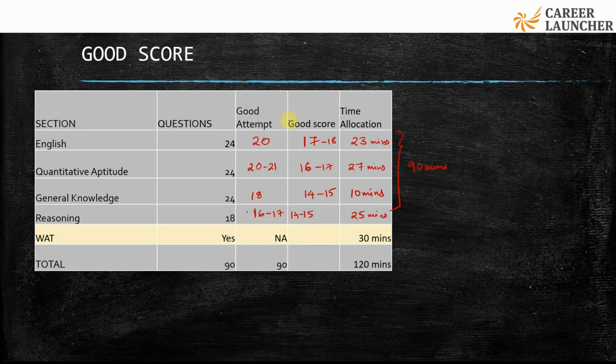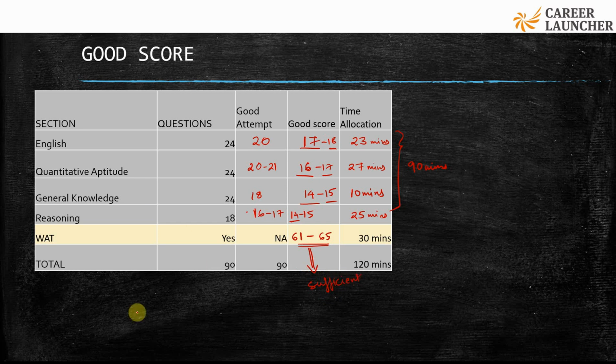So if I just add them up, how much does it come out to be? 17 plus 16, 33, 33 plus 14, 47, 47 and 14 would be 61 marks. And 18 plus 17, 35, 35 plus 30, 65. So what we are seeing over here is a score range of 61 to 65 would be a very good range. And this, I believe, should be sufficient.